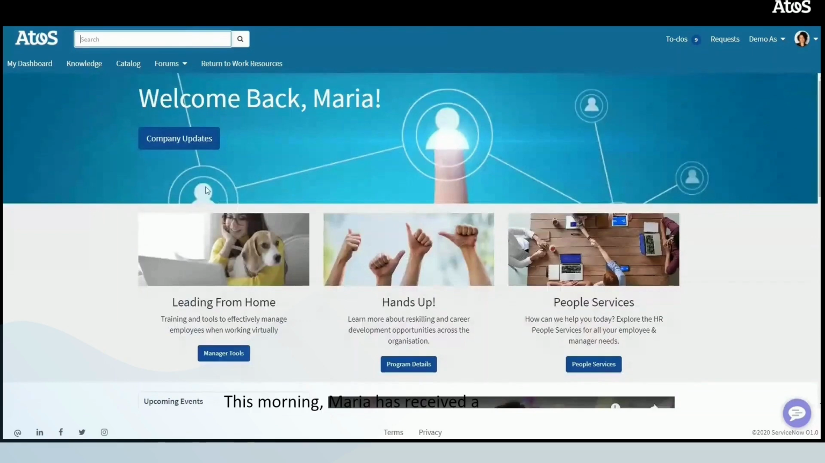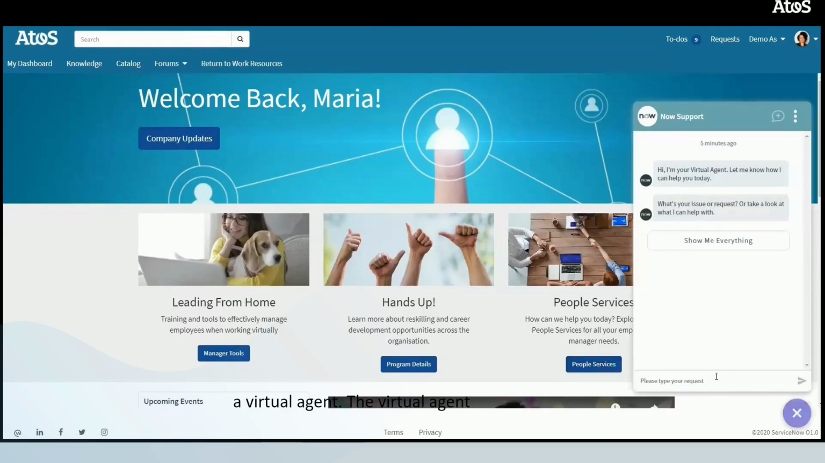This morning, Maria has received a resignation email from Emily in her team, and therefore she needs to initiate the offboarding process and understand the policy around this. She can do this directly from the People Services catalogue, or alternatively, she can use a virtual agent. The virtual agent delivers intelligent, personalised and meaningful conversations to resolve common requests and deflect cases.